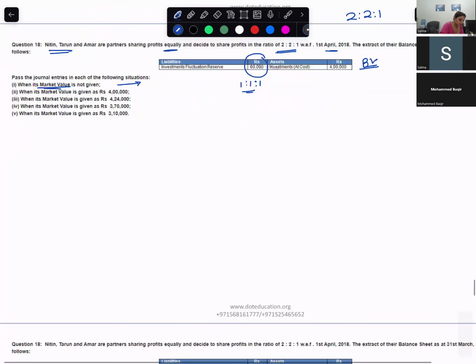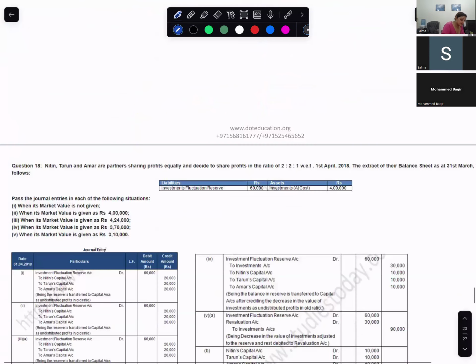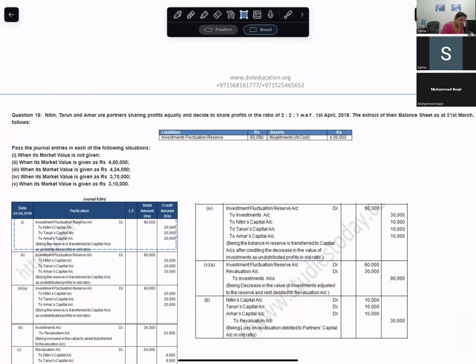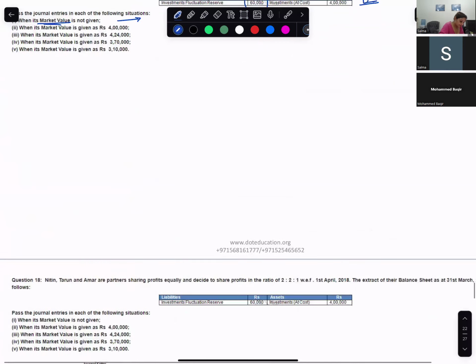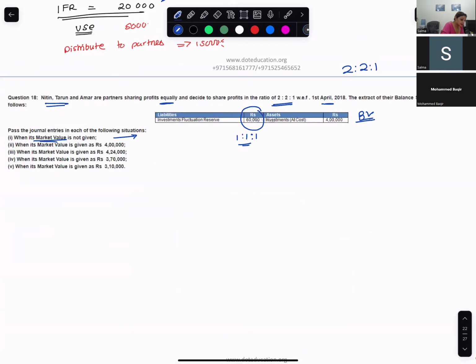So the journal entry would be reserves debit and partners capital account credit. It is 20,000 distributed to each in 1 is to 1 is to 1. Okay, fine. Now let's go to case 2.